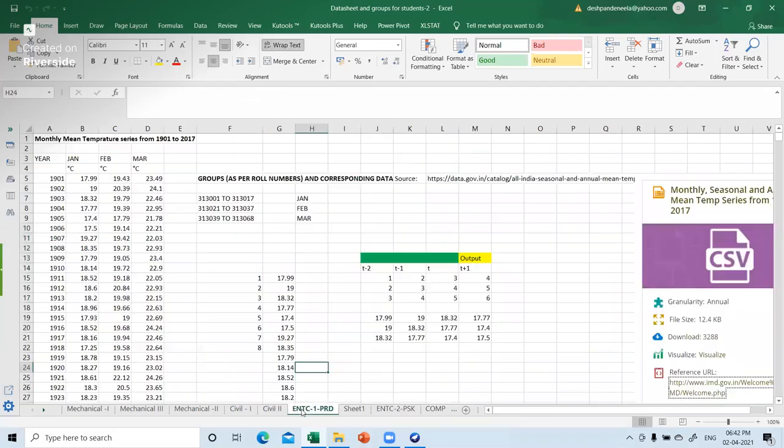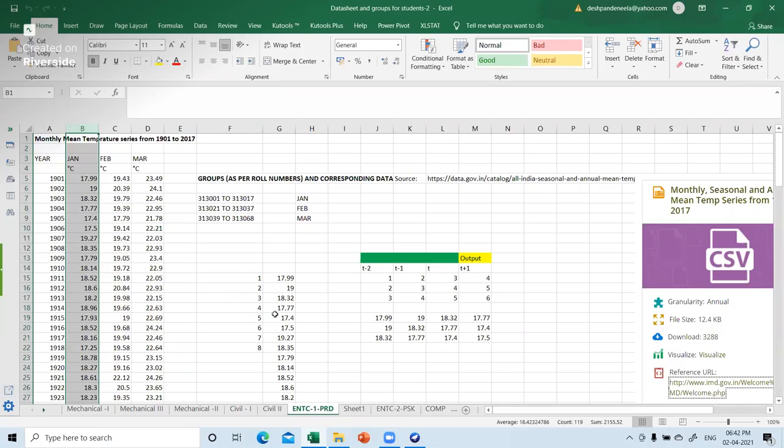Now when it comes to ENTC, it is different. You are going to work with time series data. During our session, I explained how you will work with that particular data, and we are going to deal with it in a little more detail next week as well. Just check out here. This is the January data. This is monthly mean temperature.